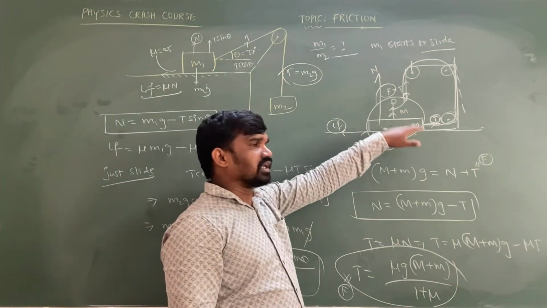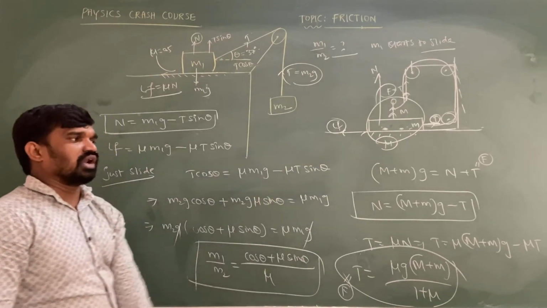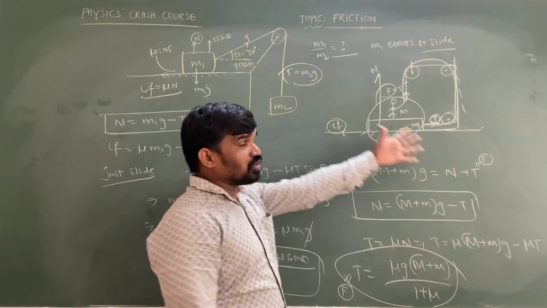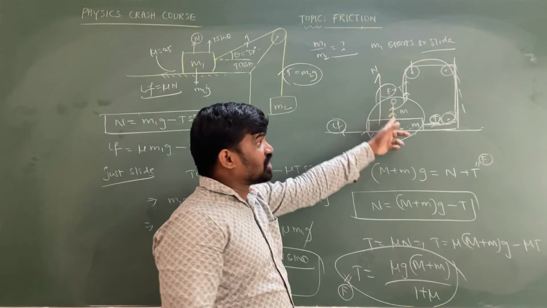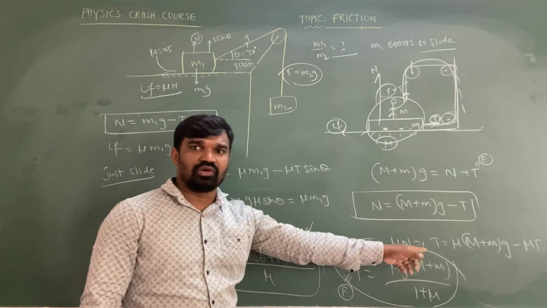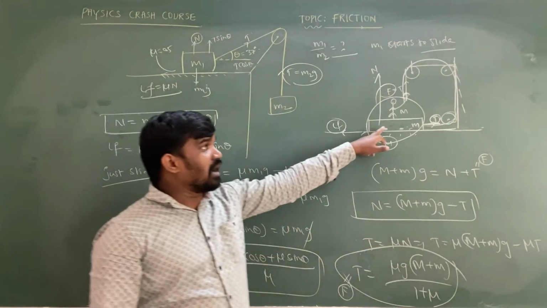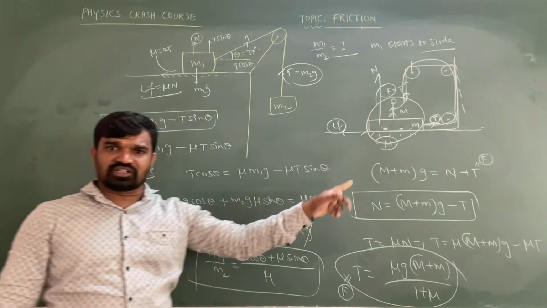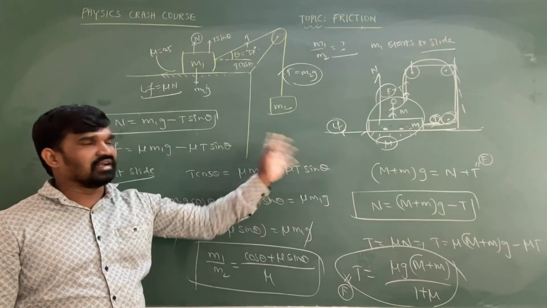This wedge is at rest only with respect to the ground. So this is the way to determine the particular problem. Or else, suppose they are asking what is the acceleration of the wedge. That time you are supposed to take T minus mu N equal to ma, where ma means (M plus m) into a. This is the way to calculate this type of problem.